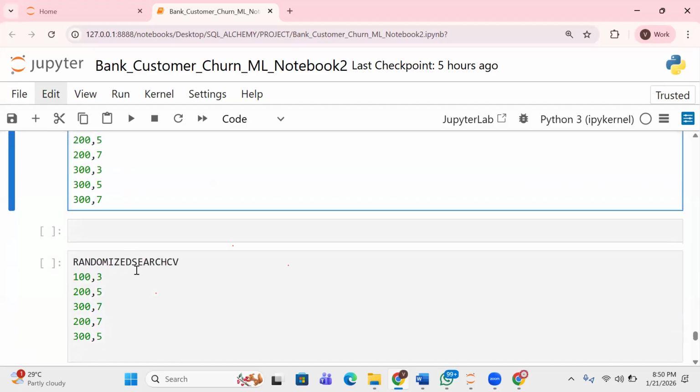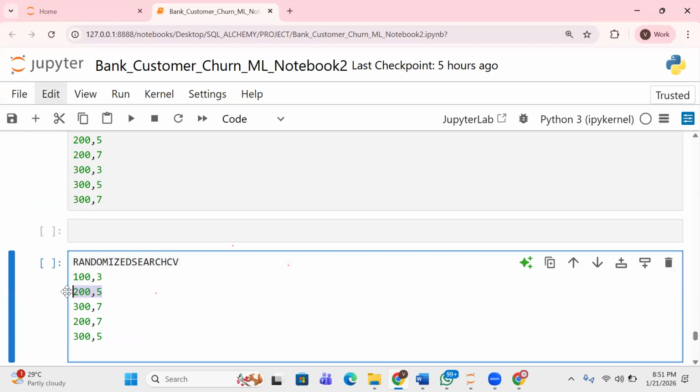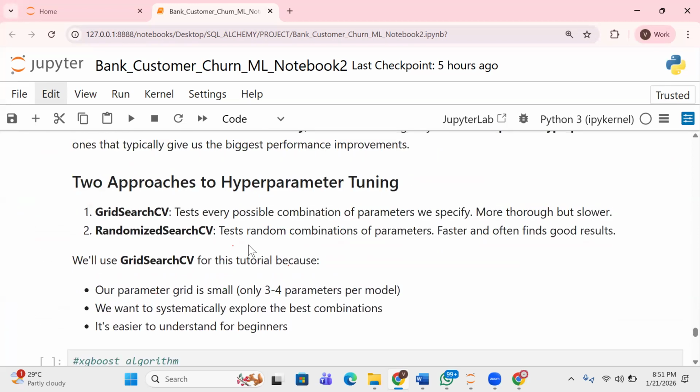But randomized search selects based on random. It's just like saying, just pick at random, select any values at random. So you can pick 103, you can pick 205, you can pick 307. I'm just explaining, it does not mean that this is what it's going to do.